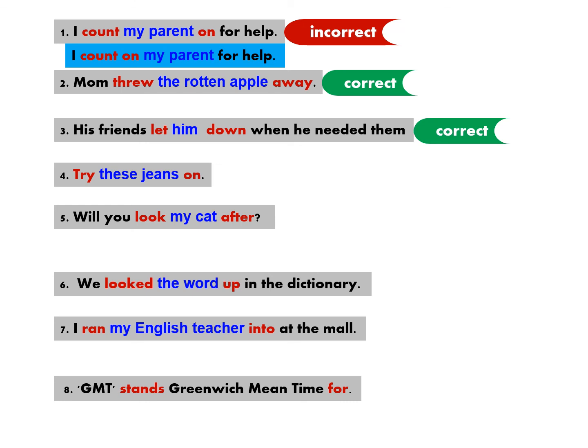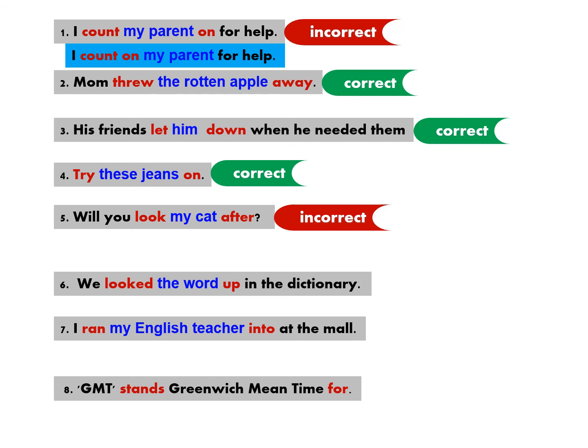Try these jeans on. So is try on separable or non-separable? Of course it is separable, so the sentence is correct. Will you look my cat after? So look after, is it separable or non-separable?